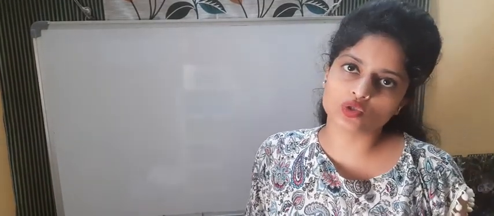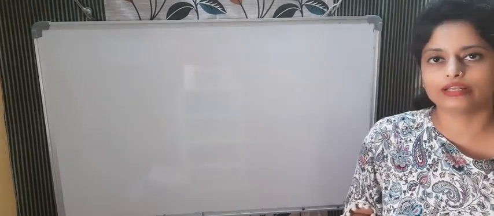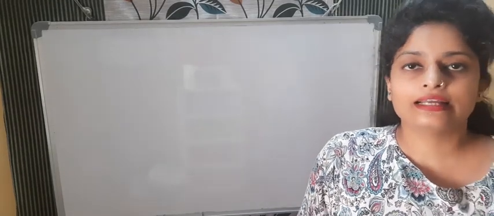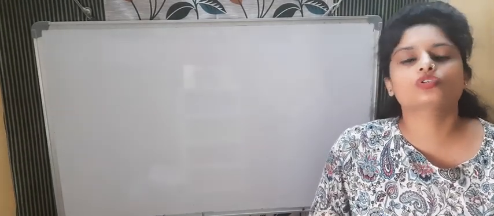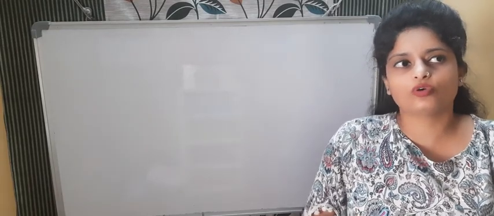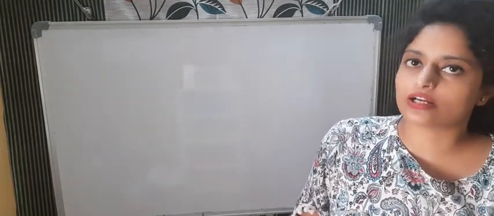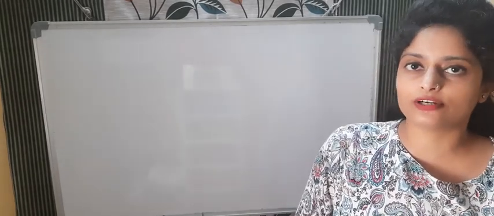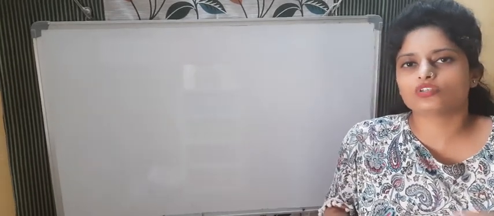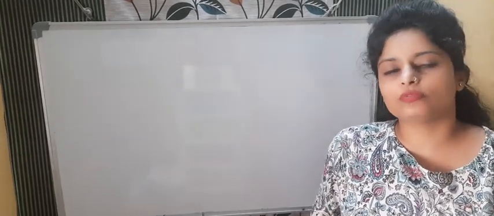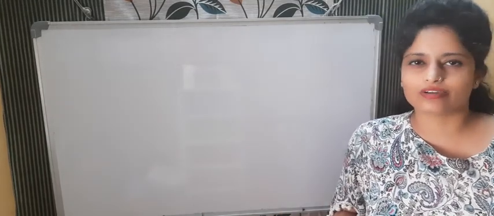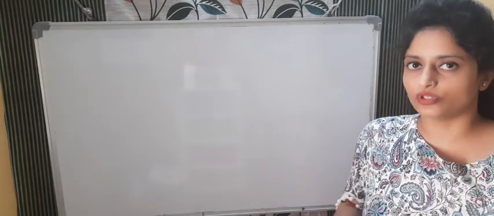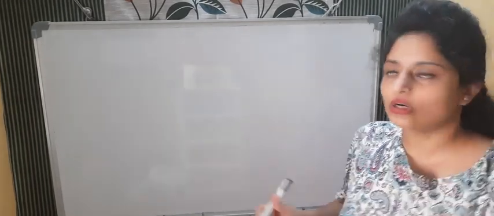Before the gold leaf electroscope, there was one known as the pith ball electroscope, but it was not that useful. The reasons were two. First, with the pith ball electroscope we could find out the presence of charge, but we were not able to find out what kind of charge it was, positive or negative. So the polarity of the charge could not be found with the pith ball electroscope. The second thing was that the pith ball was very light, so deflection may be caused by some other outside reason. That's why the pith ball electroscope was not that useful, and in its place the new device that we are using is the gold leaf electroscope.